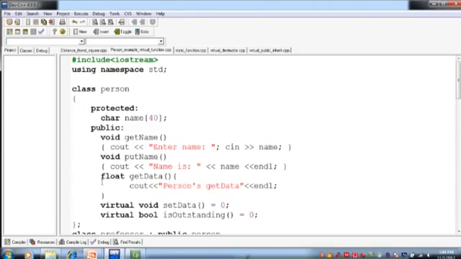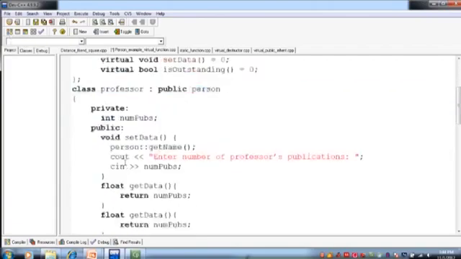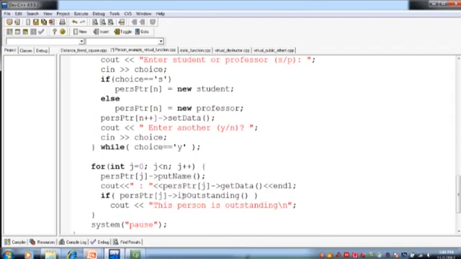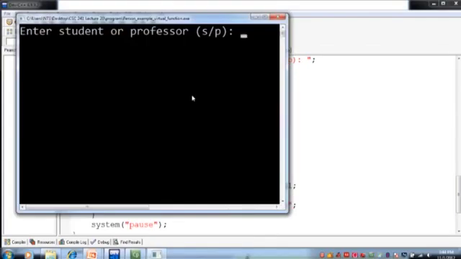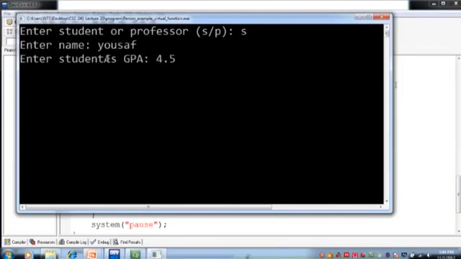So let's make that function virtual by using a keyword virtual. Now let's see which function it will call. So let's say student, name is Yusuf, GPA is 4.5.